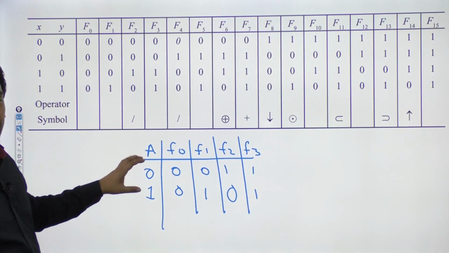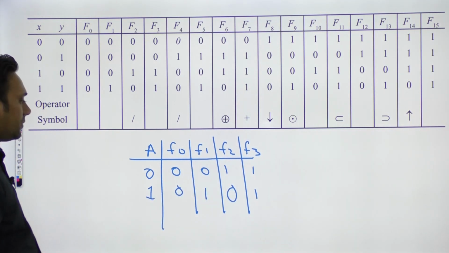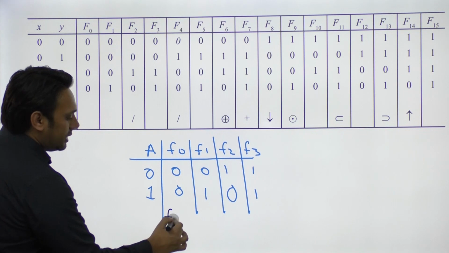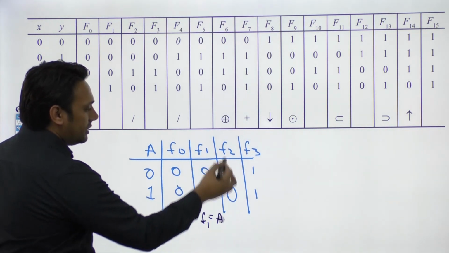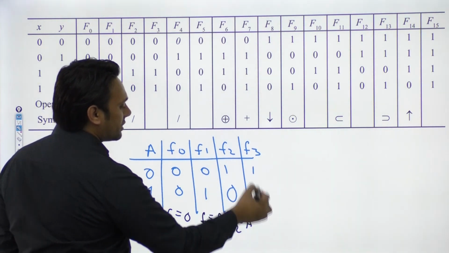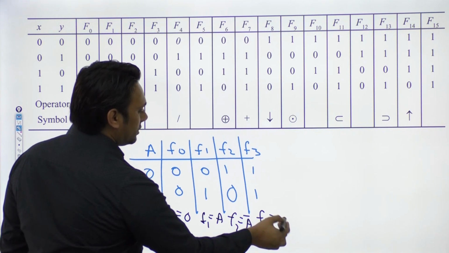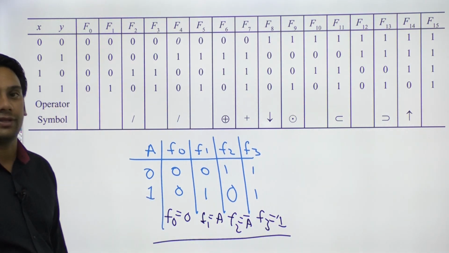So with only one variable there are 4 unique functions possible. Function 0 is representing 0, function 1 is representing a, function 2 is representing a complement, and function 3 is representing only 1. So there are 4 such functions possible.